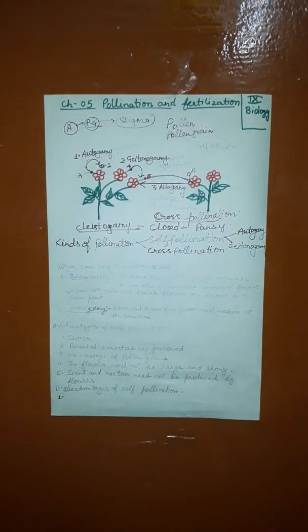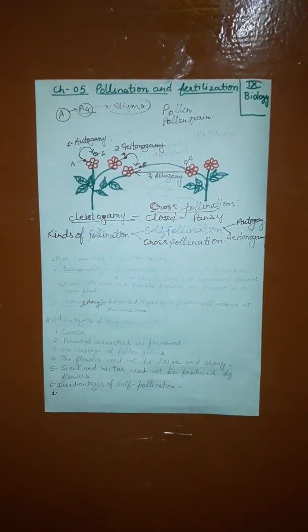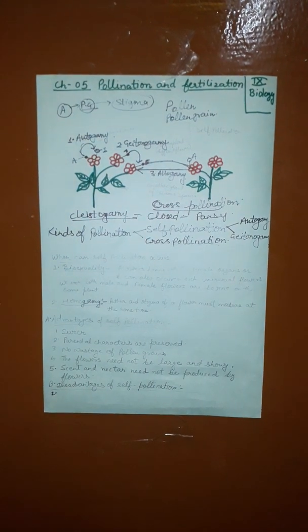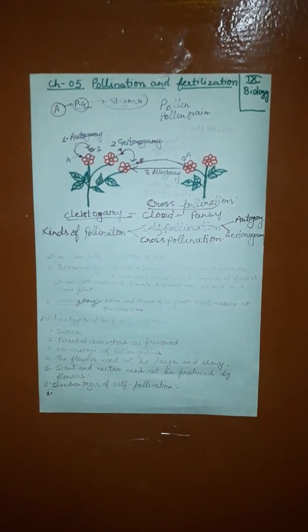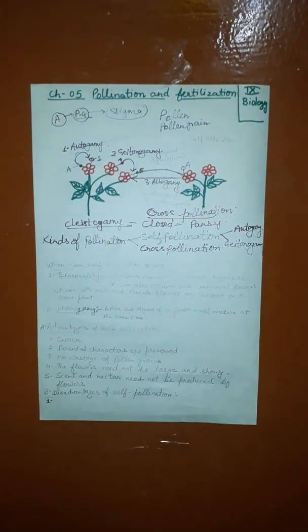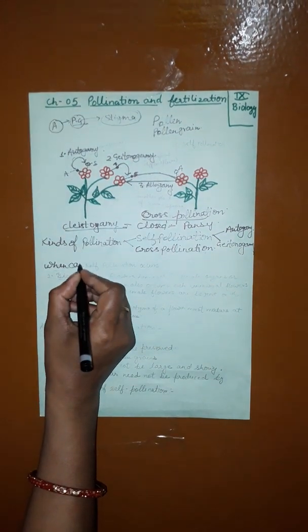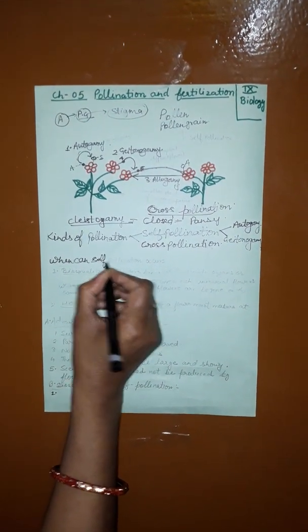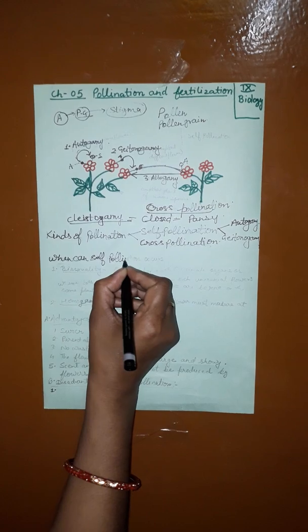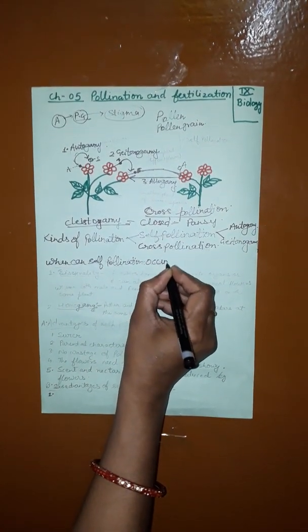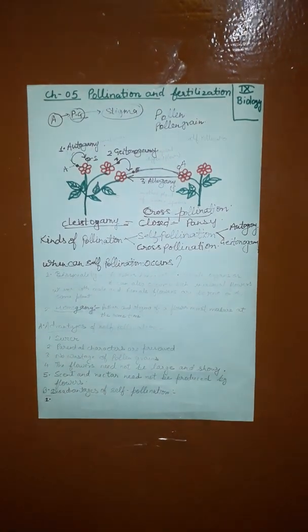Okay, now one more thing is how nature favors cross pollination. First of all, we discuss when self pollination can occur. When can self pollination occur?